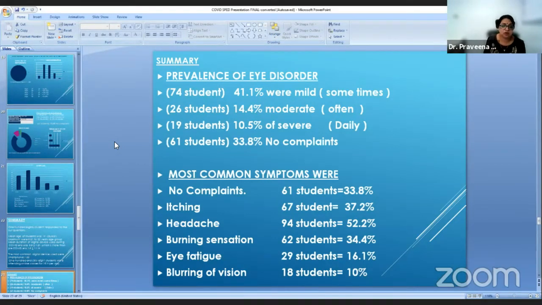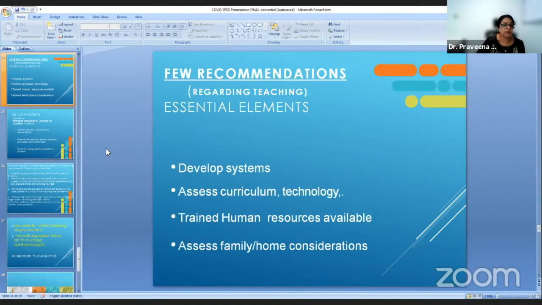Some of the disorders in the child age group have already been mentioned, but here amongst the students we see that no complaints were there in 33%, itching was there in 37%, headache was the most important complaint at 52%, burning sensation was 34.4%, eye fatigue was 16.1%, and blurring of vision was about 10%.